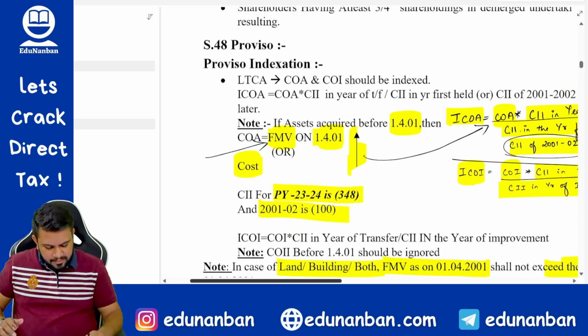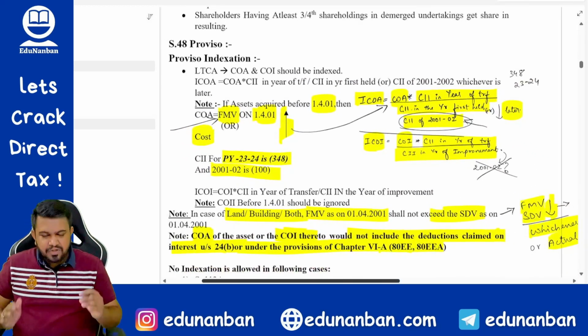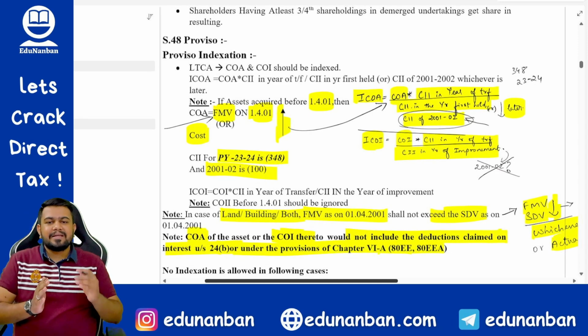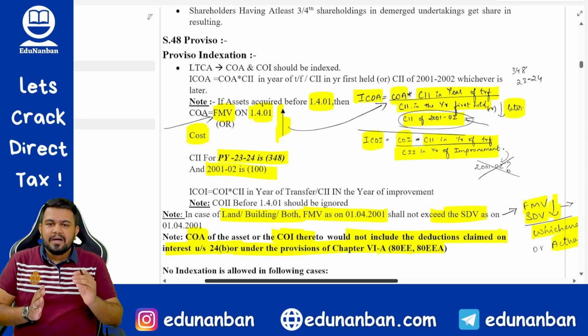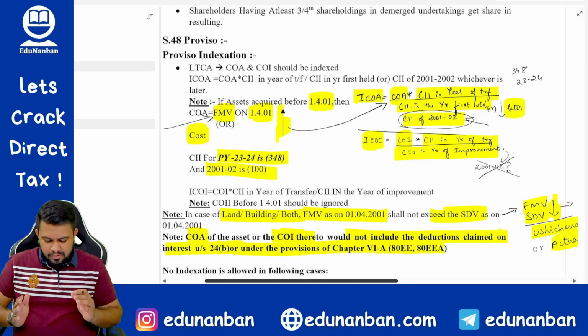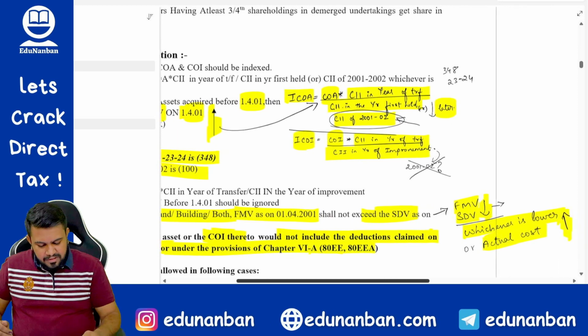You get my point? So once again, in short, let me tell about indexation. If there is a long-term capital asset, then you have to do indexation for the cost of acquisition also, for the cost of improvement also. How to find out the indexed cost of acquisition?